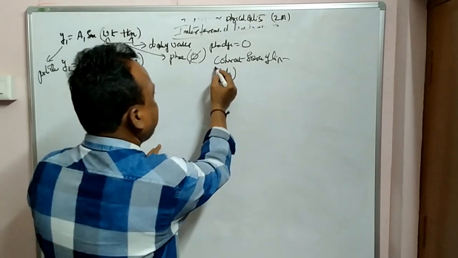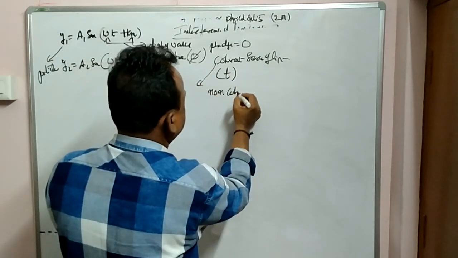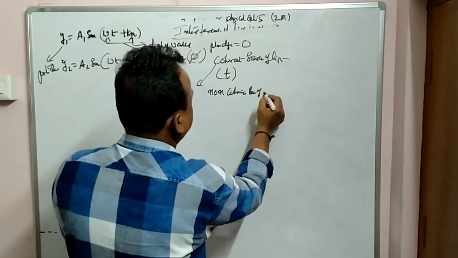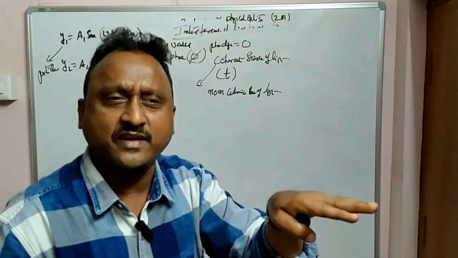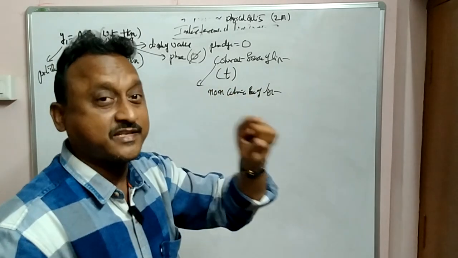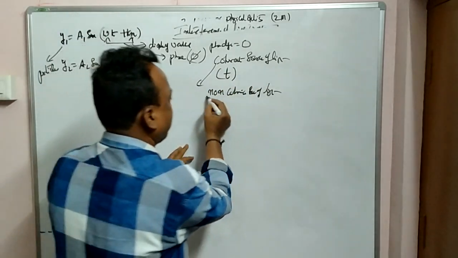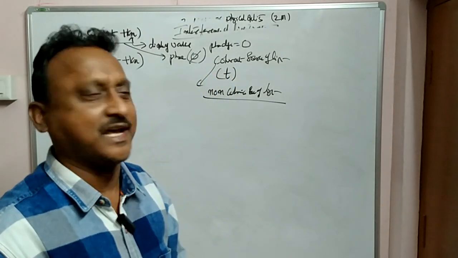If it is changing, then it is called non-coherent or incoherent source. Coherent source of light means phase difference remaining constant with time during the traveling. If it is not maintaining constant with time, it is called non-coherent source of light. Non-coherent means phase difference is changing with respect to time.